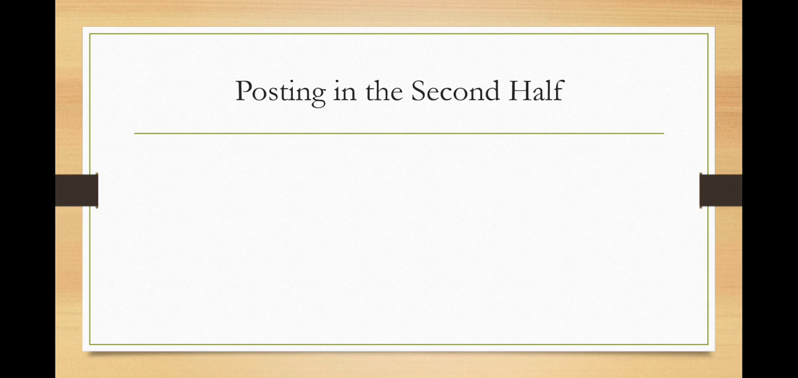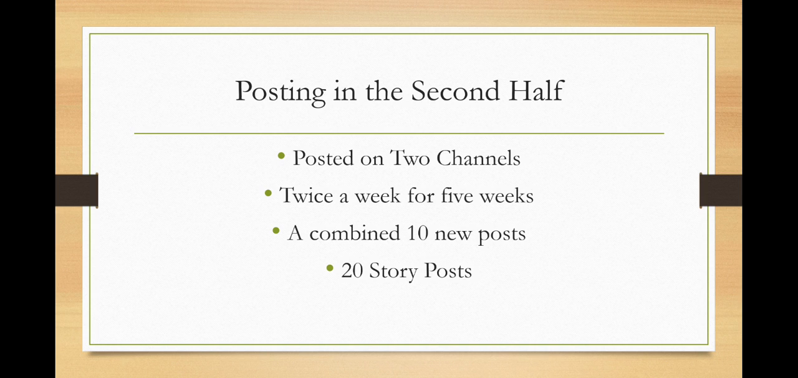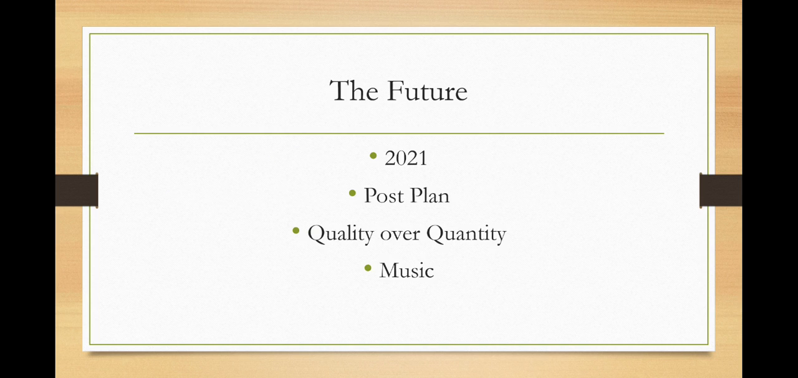What we saw, and what we're posting in the second half, we posted on two channels twice a week for 5 weeks, for a combined 10 new posts. We also did 20 story posts throughout those 5 weeks. The results of the second half were we picked up 77 new followers, engagement rates averaged on post at 20 to 25%, and we had lots and lots of story interactions, almost more interactions than our actual posts.